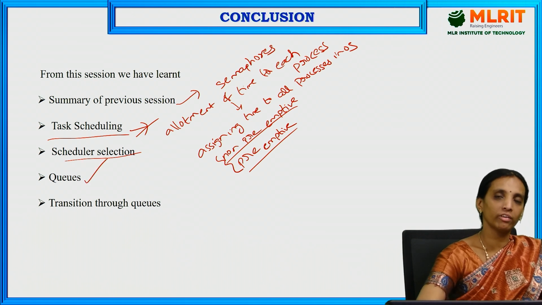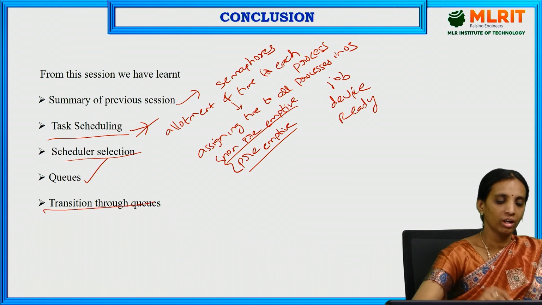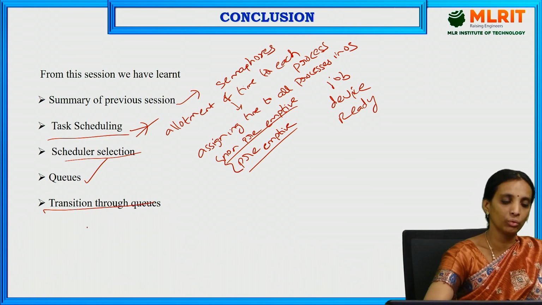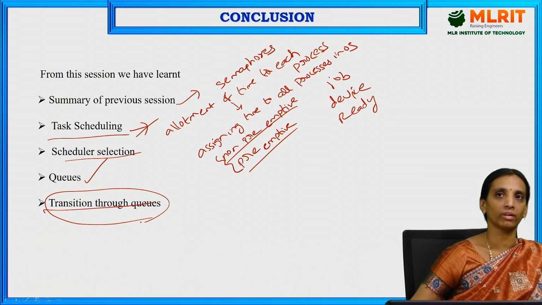And next we have discussed the queues. There are different types of queues, like job queue, device queue, and ready queue. And how can the scheduler move from one queue to another queue? This is discussed in the transition through queues. So these are the topics covered in the present session.